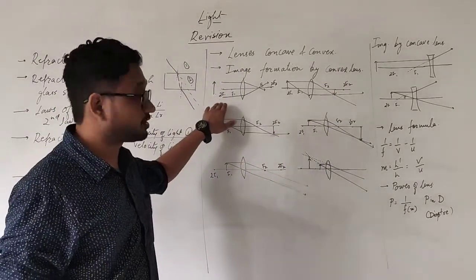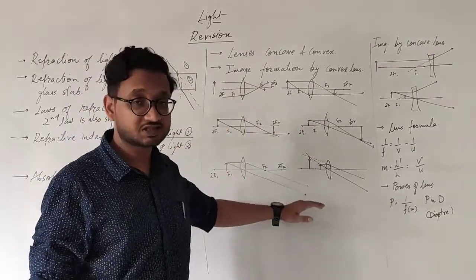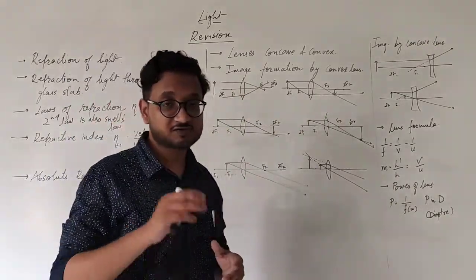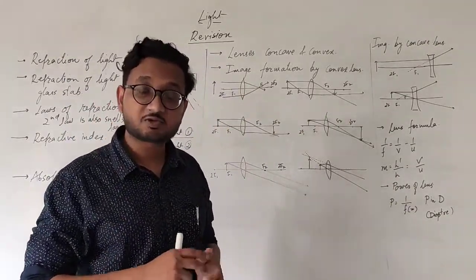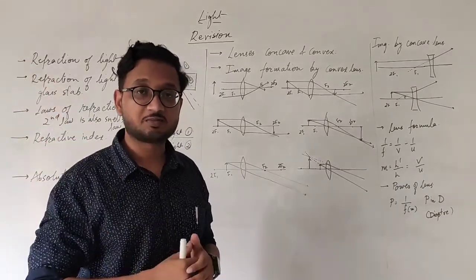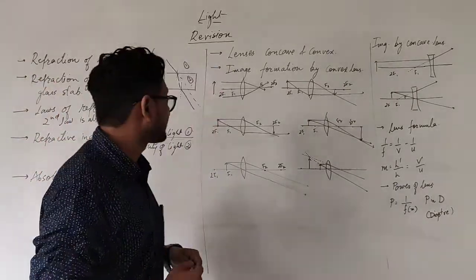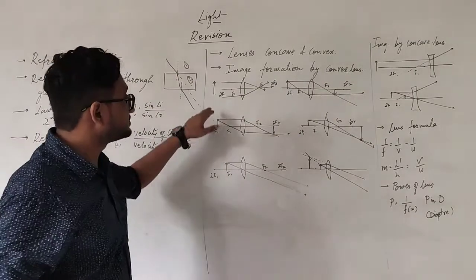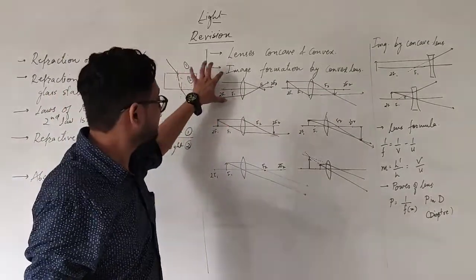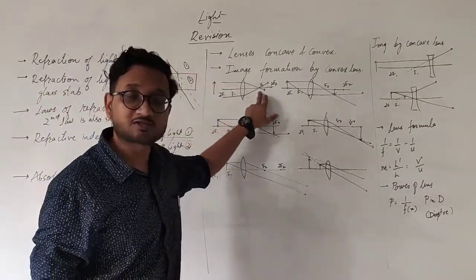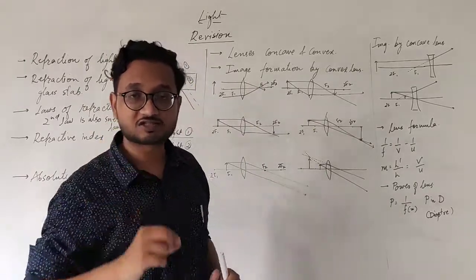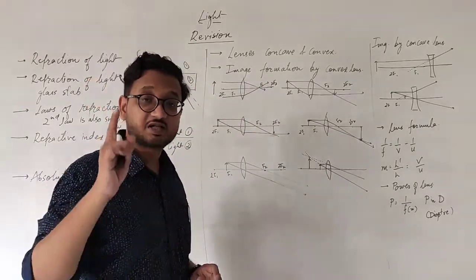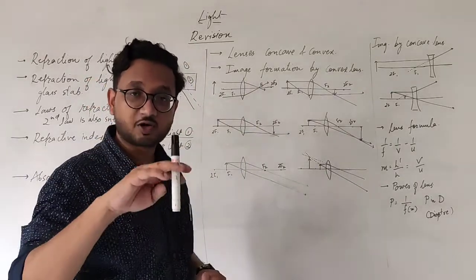So when we are talking about convex lenses, I have drawn all the 6 cases for you, and in these cases it is similar to the concave mirror that we saw in the mirrors and reflection part. The first case, when the object is at infinity, the rays of light will focus at one point, so the image will be a very small point size, diminished, but still real and inverted, not erect.